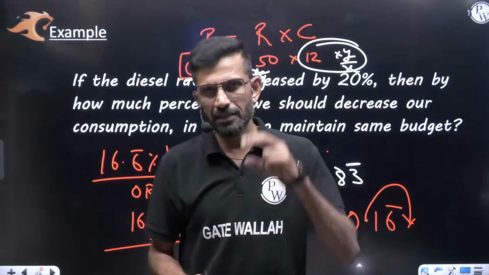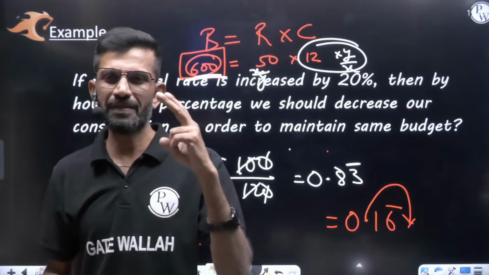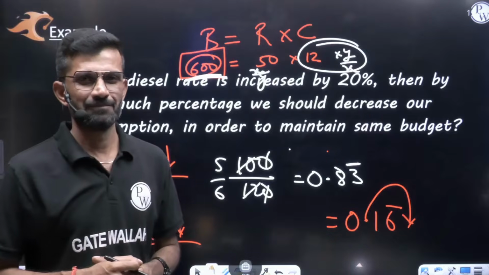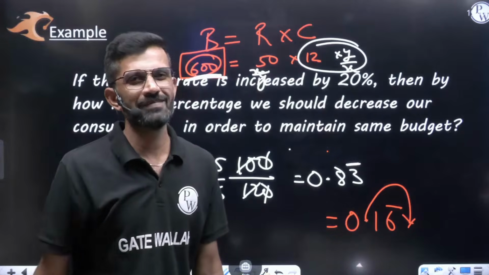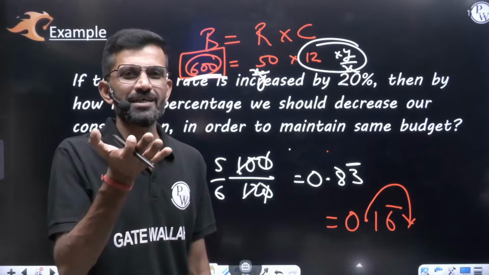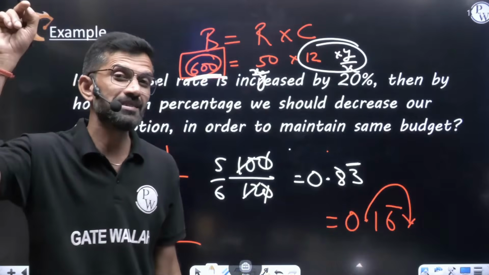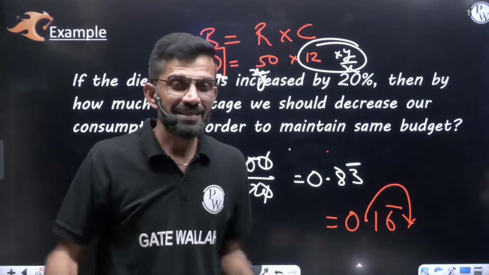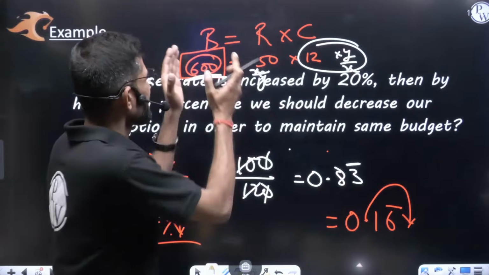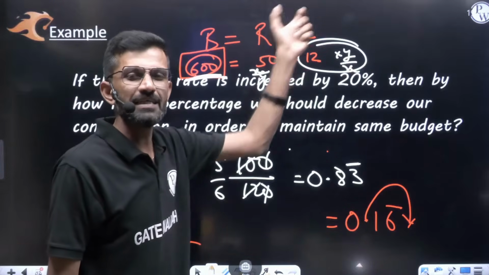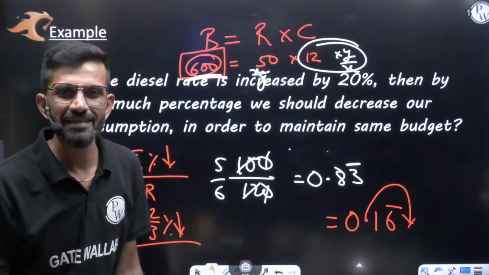Now, the two patterns we are understanding, try to understand the difference between them. First pattern: in the businessman question you have taken, he has increased his product rate, so his customers decreased. Then we are asking what is the change in the revenue, meaning we are asking for the result change. In the second question, we want to keep the revenue constant, but there is some change in one of the entities. What change do we have to bring in the other entity?